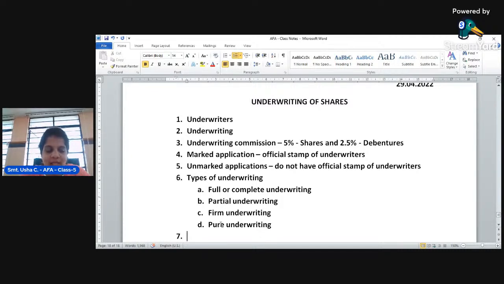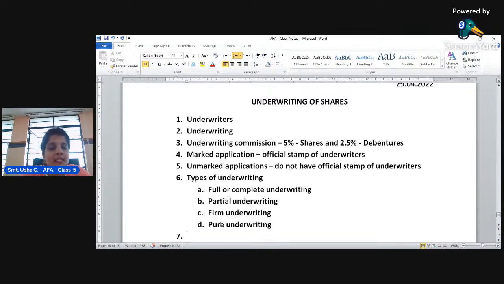As I said, 20,000 shares are issued by the company, where the underwriters say that 15,000, whether subscribed by the public or not, one or more underwriters are going to subscribe 15,000 shares of the company, irrespective of whether it is subscribed by the public or not. That is called firm underwriting.